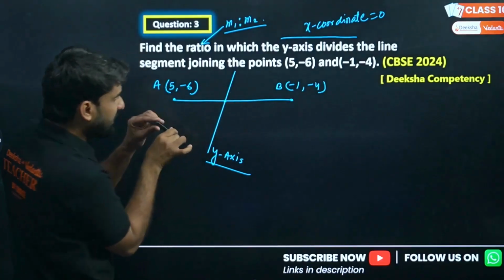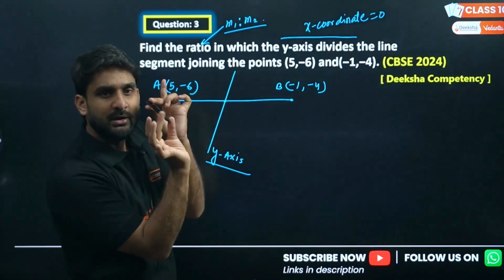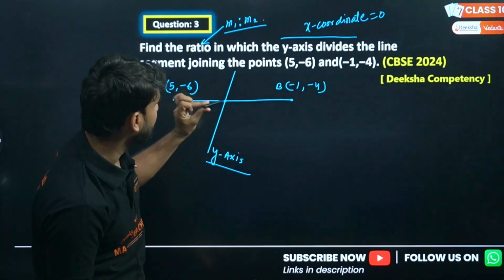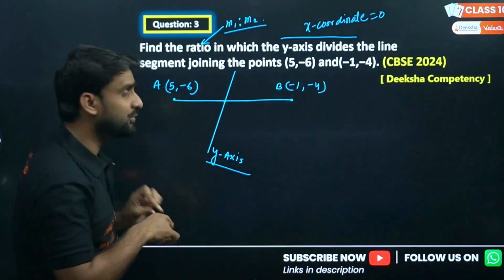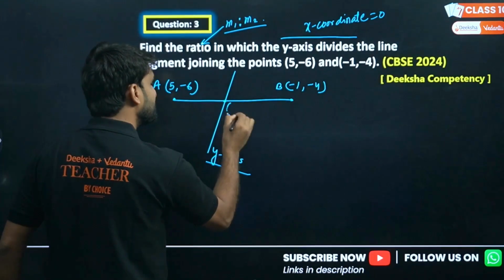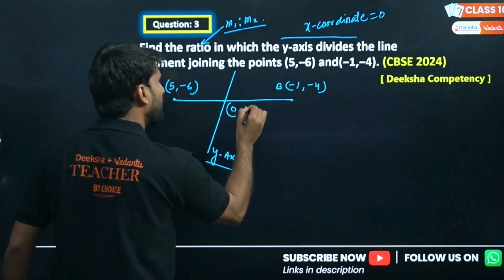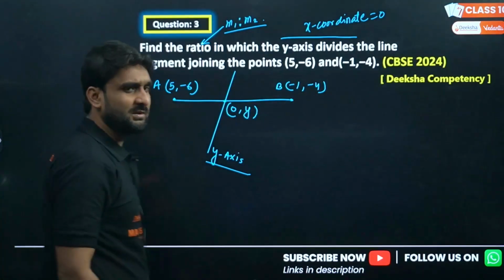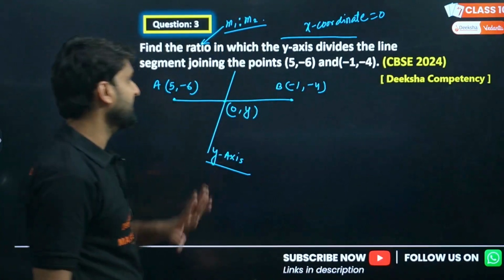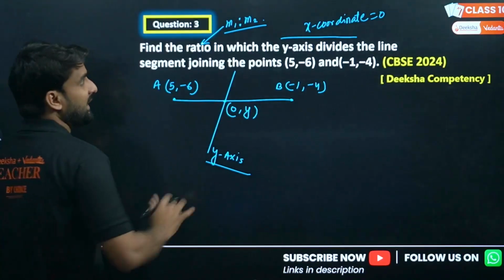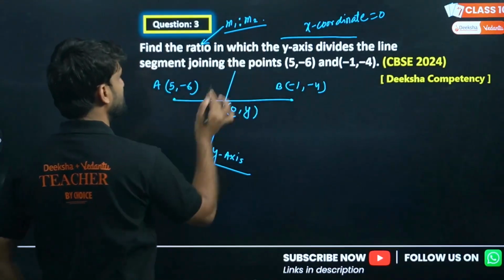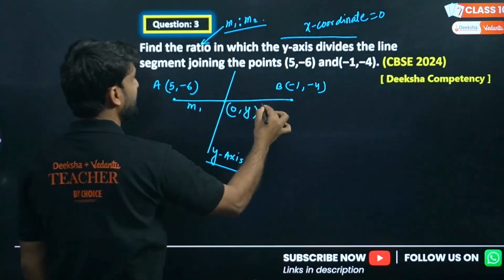So if you are standing on the y-axis, x will be 0. So the coordinate of this intersection will be 0, comma y will be something. There will be some value of y, so we can take y as it is. But the x will be 0. And what we have to find here? The ratio. So assume the ratio is m1, m2.